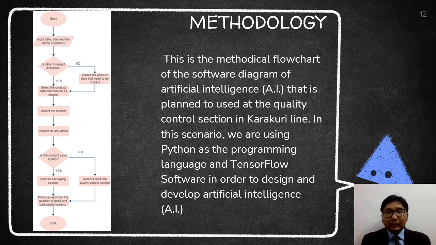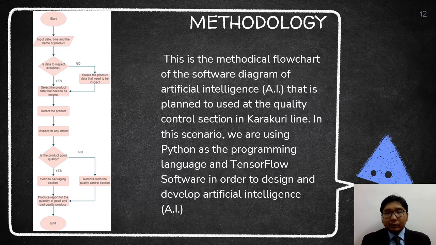If the data to inspect is available, the user can select the product data that needs to be inspected. If not, the user must create the new product data as a reference for the AI to follow. Then, leave the artificial intelligence AI at the quality control section in Karakuri line to detect the product before inspection of the product is being made. Then, the judgment of AI will be made based on the data references selected earlier.